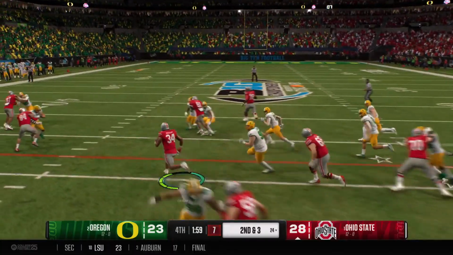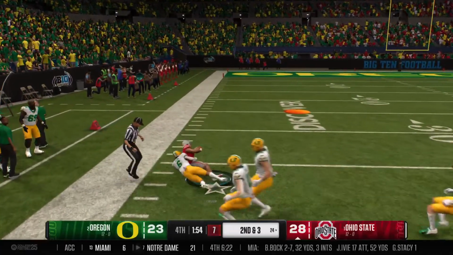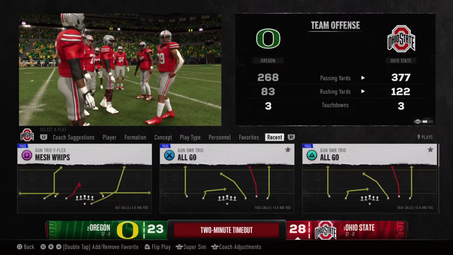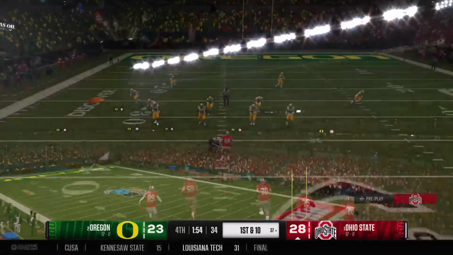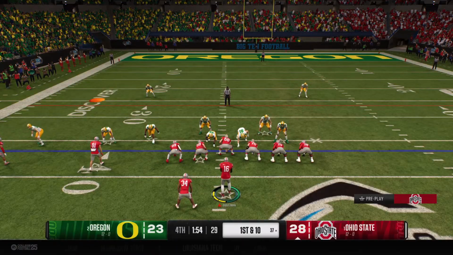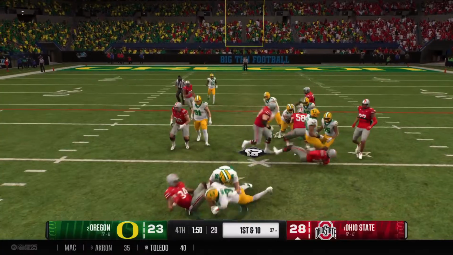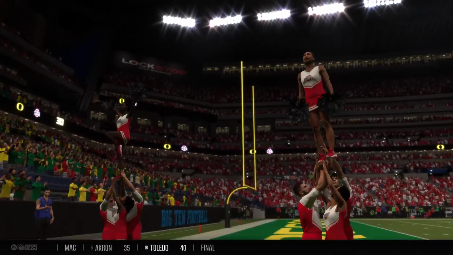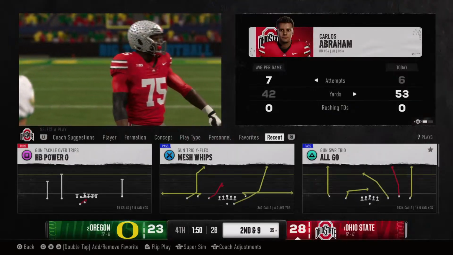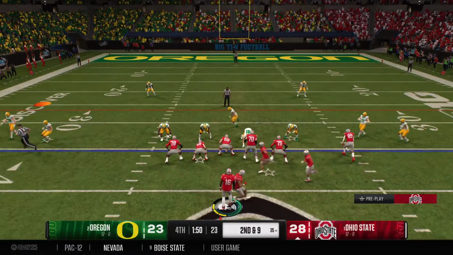And, of course, they'll work the clock here, keep it on the ground. Breaking free at the 35. And a big gain across midfield moves the ball inside the enemy 40-yard line. First down at 10. He'll hand it off. Just a small gain. Looking at 2nd and 9. Now a timeout taken by the defense, trying to preserve as much clock as possible for their offense. 2nd down after that run on the previous play.